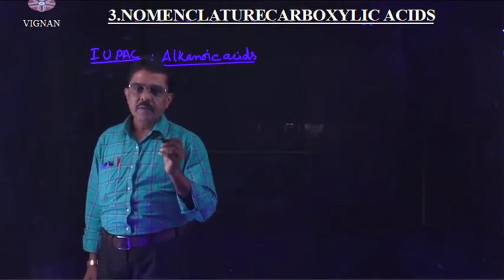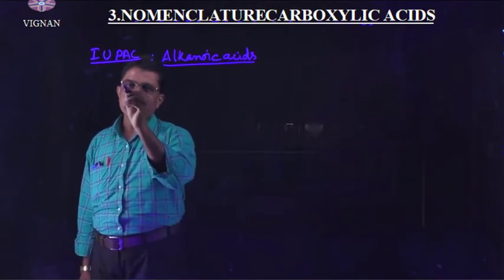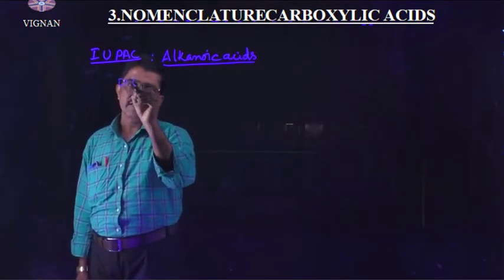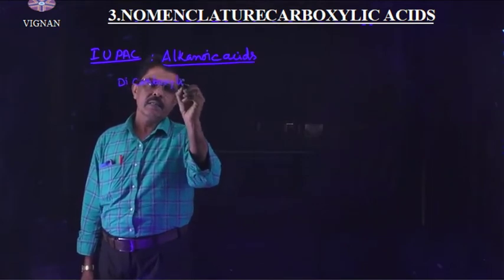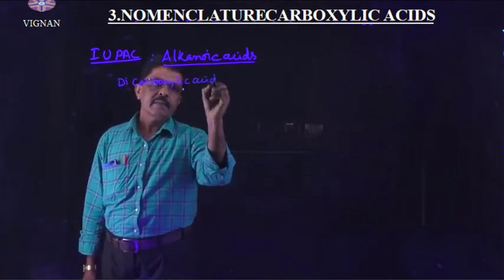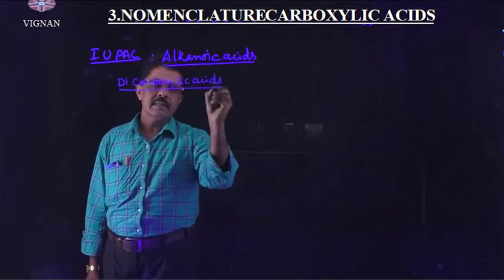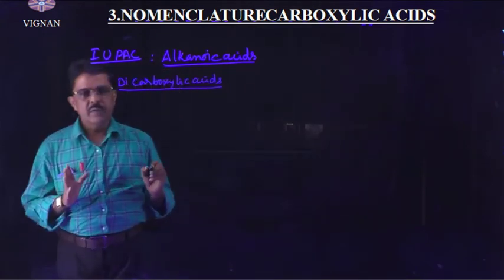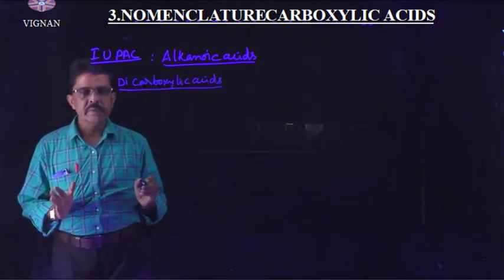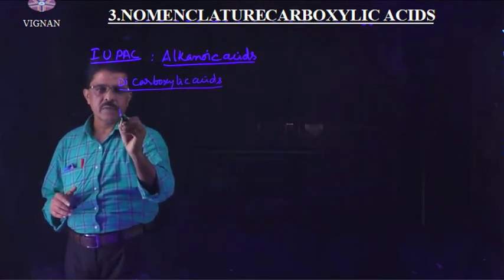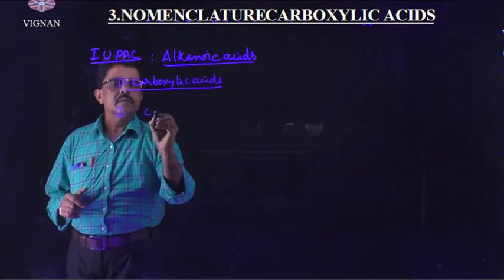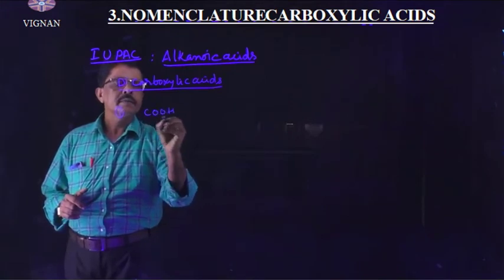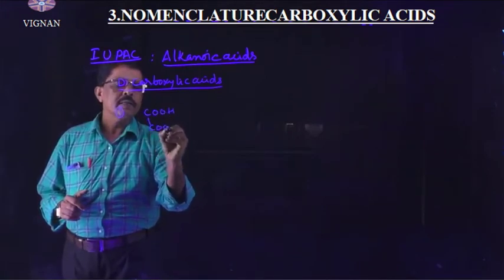So, I want to take dicarboxylic acids. These dicarboxylic acids consist of 2 COOH groups. First one is COOH, COOH.